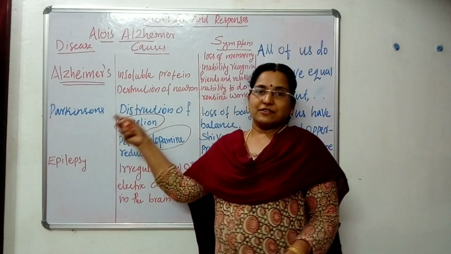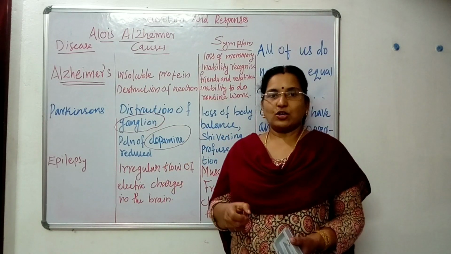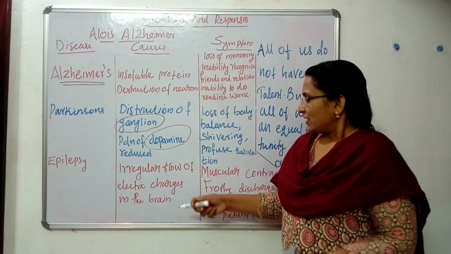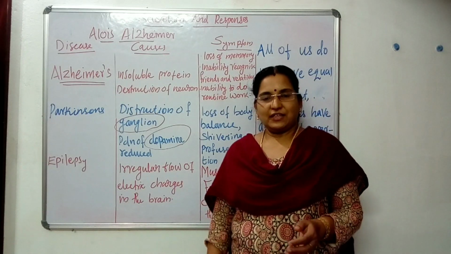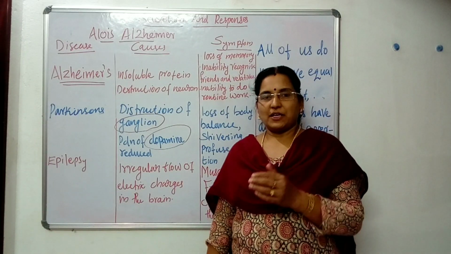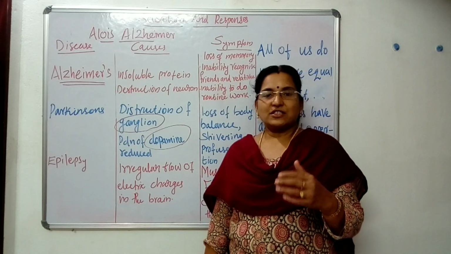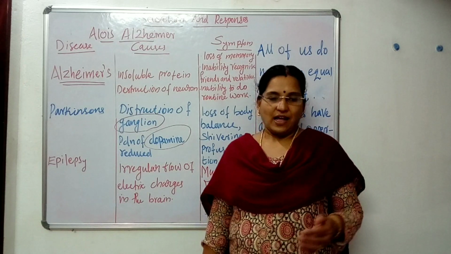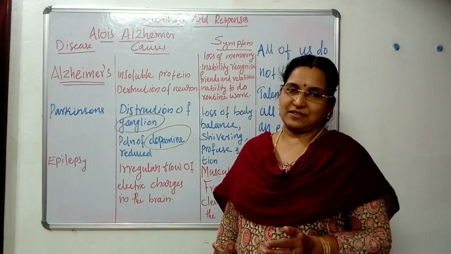Next we should know what the cause of epilepsy is. The cause of epilepsy is irregular flow of electric charges in the brain. We have studied that on either side of the plasma membrane, due to the presence of ions, there is positive charge outside and negative charge inside, and impulses are transmitted as electric charges.